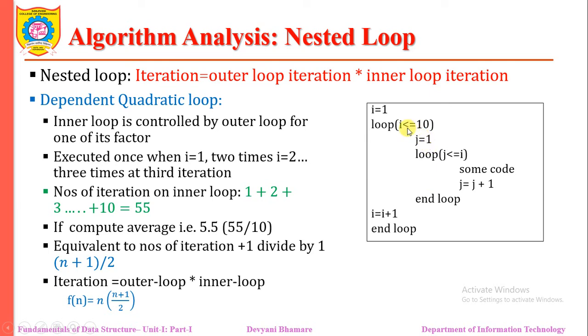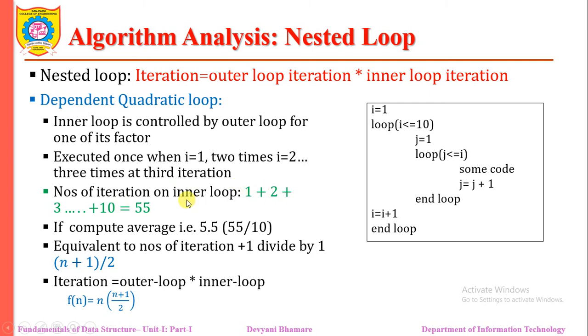So when i is 1, the j for loop will be executed 1 time. When i is 2, this j for loop will be executed 2 times. When i is 3, j will be executed 3 times, that means j is 1, 2, 3. If i is 4, j value becomes 1, 2, 3, 4. So the inner for loop will be executed by adding the values of i. That means in the first iteration it will be executed 1 time. When i is 2, the j for loop will be executed 2 times. When i is 10, the j for loop will be executed 10 times. Then we do the addition of them.